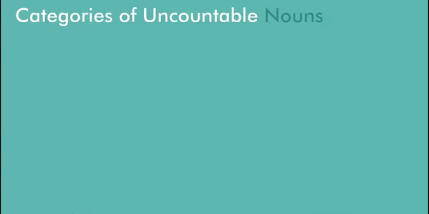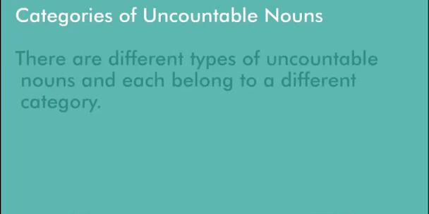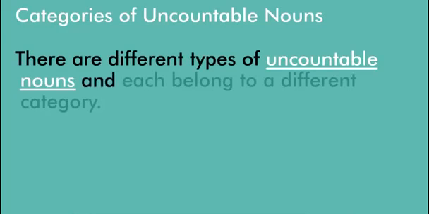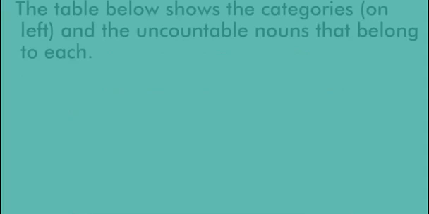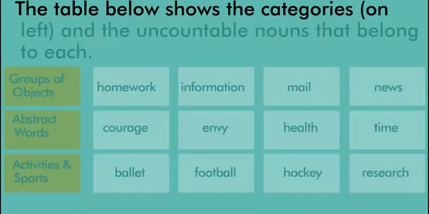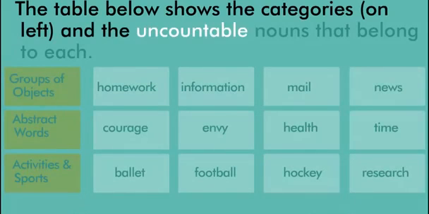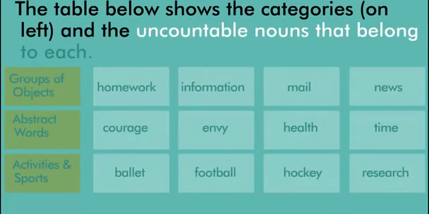Categories of uncountable nouns. There are different types of uncountable nouns, and each belongs to a different category. The table below shows the categories on the left and the uncountable nouns that belong to each.